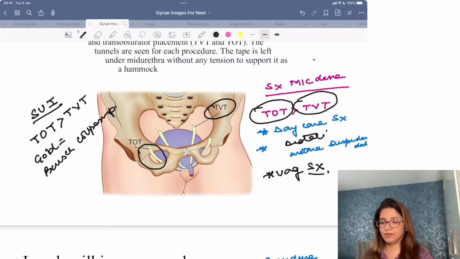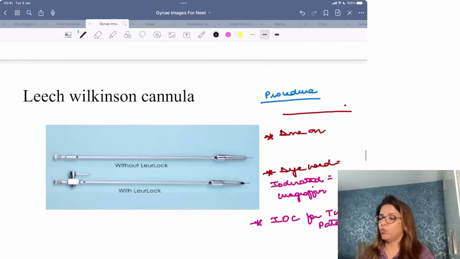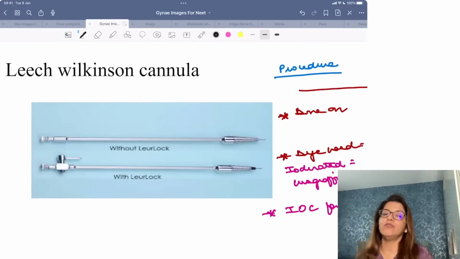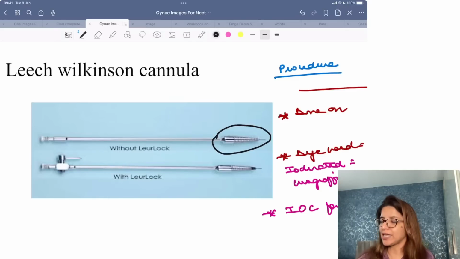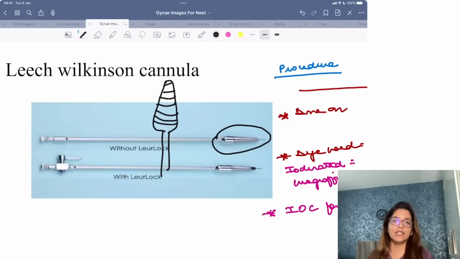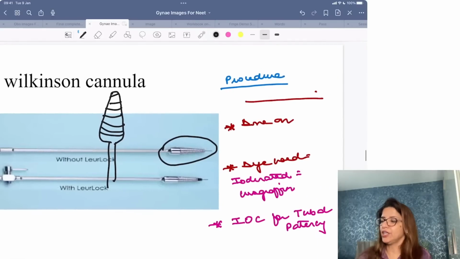Okay, great. Now, what is this instrument which you are seeing over here? Very commonly asked image and instrument. So this is a Leech-Wilkinson cannula. How are you going to identify it? You are going to identify it with its proximal end. It has a funnel-shaped proximal end and there are serrations which are present. So this is a Leech-Wilkinson cannula. A Leech-Wilkinson cannula is used for doing HSG.